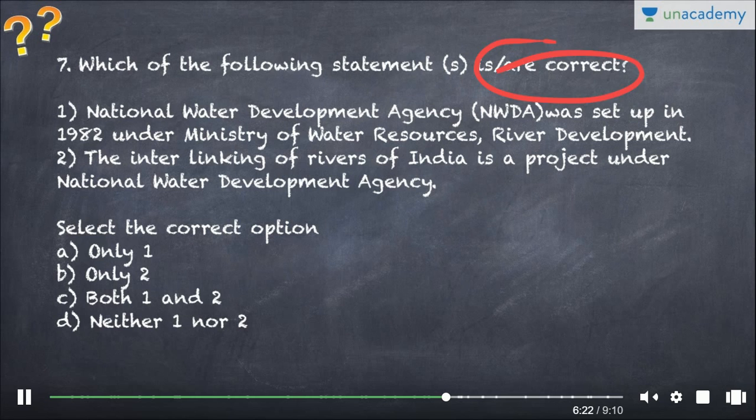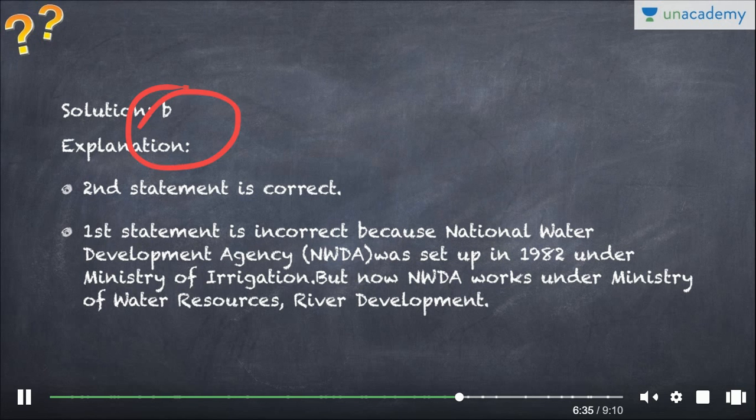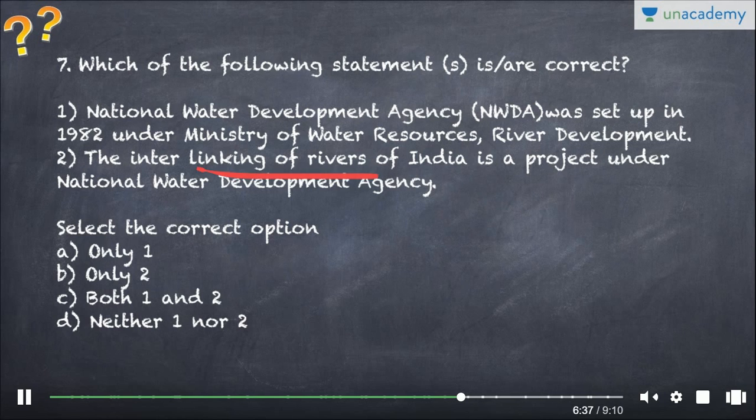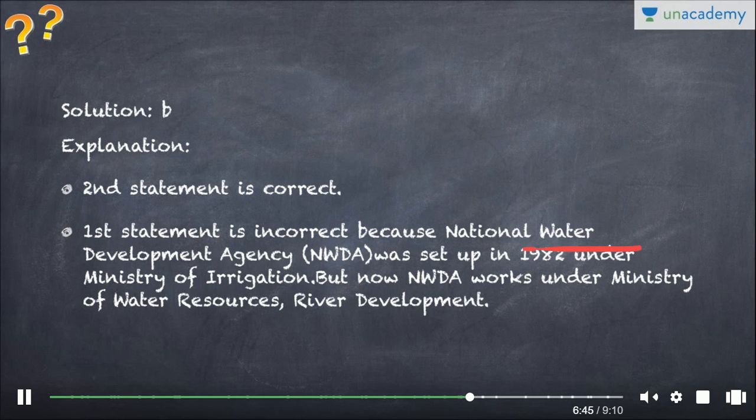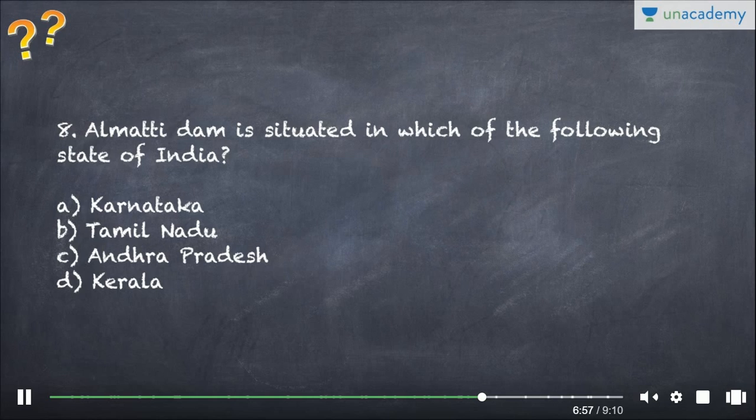Which of the following statements are correct? National Water Development Agency was set up in 1982 under Ministry of Water Resources River Development. The interlinking of rivers of India is a project under National Water Development Agency. So let's see. Answer is B. Obviously second statement is correct. Interlinking of rivers, if National Water Development Agency will not do it, then who will do it, right? But first let's see. First statement is incorrect, because National Water Development Agency was set up in 1982 under Ministry of Irrigation. But now National Water Development Agency works under Ministry of Water Resources and River Development. Okay, so answer is B.